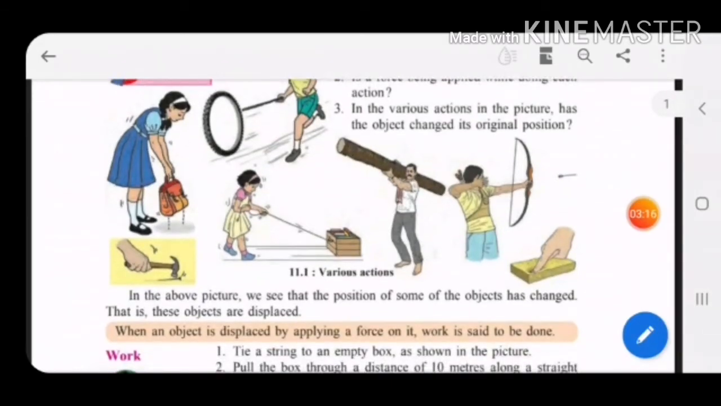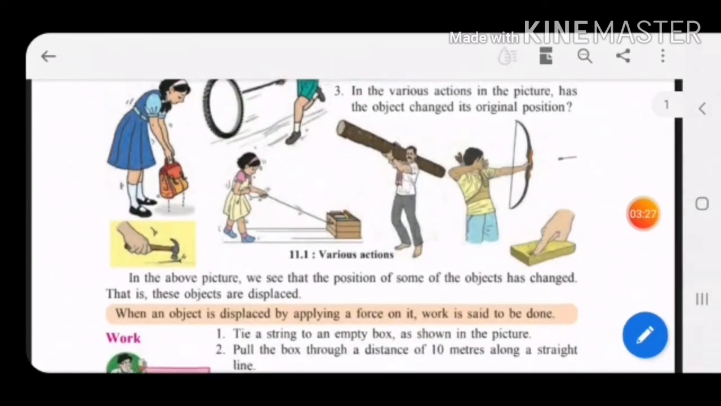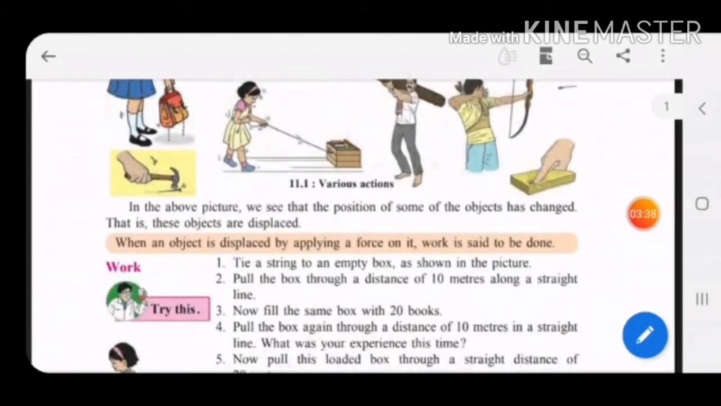But two objects have not changed the place. That is the sponge. The person has applied the force, but the shape of that sponge has changed, but the position has not changed. Even this nail, the person has hammered, applied the force on that nail, but the position has not changed. So in the above picture, we see that the position of some of the objects has changed. That is, these objects are displaced. Only two objects have not changed the place. All the other objects have changed their places.